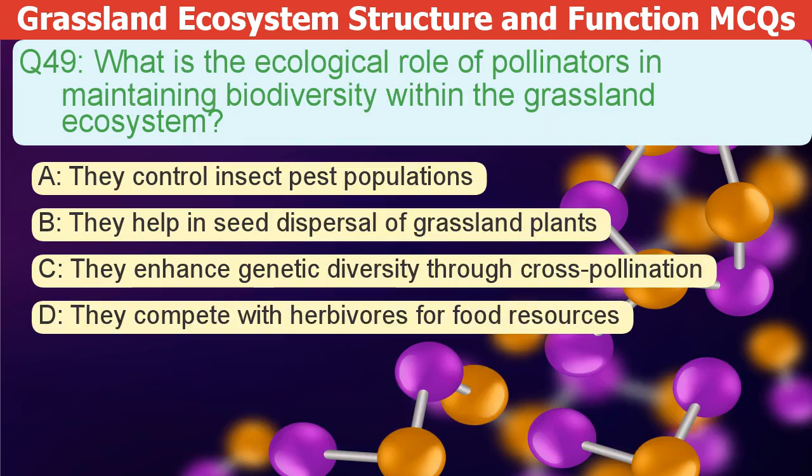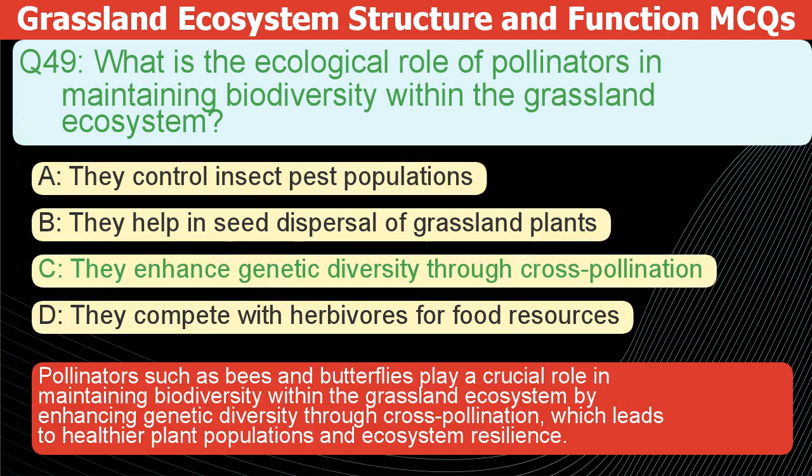What is the ecological role of pollinators in maintaining biodiversity within the grassland ecosystem? A. They control insect pest populations. B. They help in seed dispersal of grassland plants. C. They enhance genetic diversity through cross-pollination. D. They compete with herbivores for food resources. The correct answer is C.